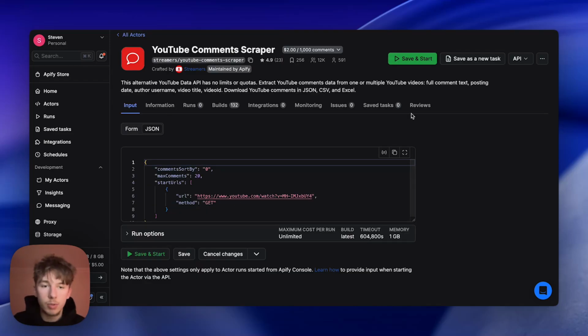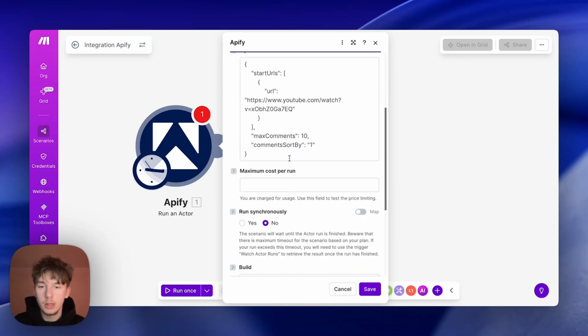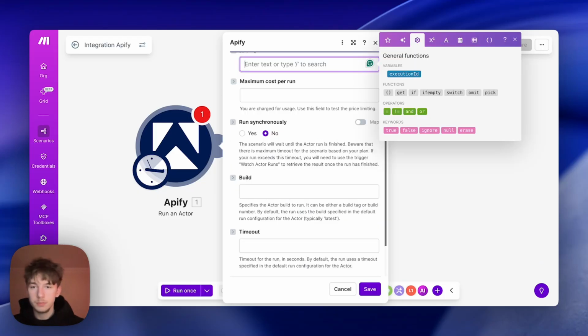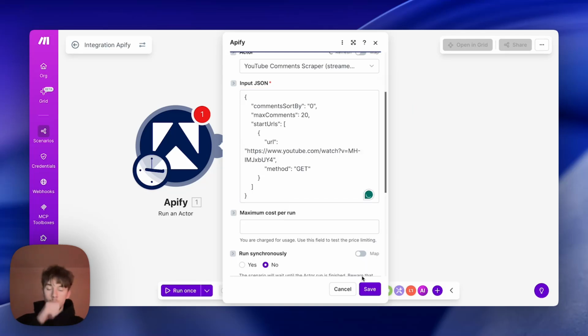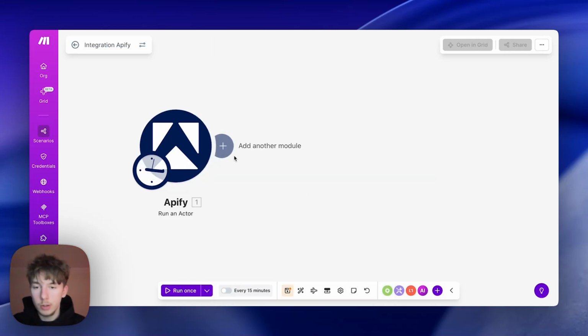So head over to JSON. What we're going to do is copy and paste this. You can click this little button here, copy to clipboard. Head back into make.com, delete this JSON here, and we are going to paste it, and we're ready to go, right? All we need to do now is save it, and we're good.